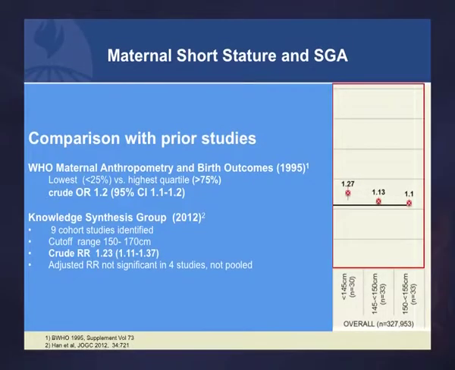And in comparison with the other studies that are in the literature, they used different kinds of comparisons, but the WHO maternal anthropometry study finds a similar odds ratio of 1.2. Our composite would be similar to that. And then this knowledge synthesis group, also with a meta-analysis, found overall a risk of 1.23. So I think we find very similar results.